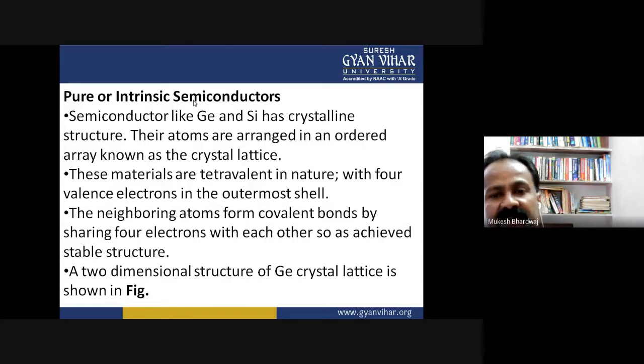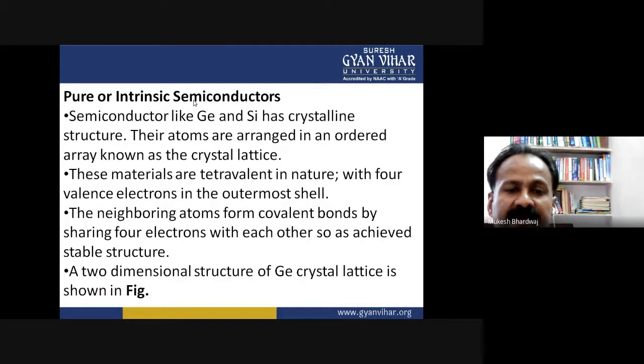Their atoms are arranged in an ordered array known as a crystal lattice. These materials are tetravalent in nature, with four valence electrons in the outermost shell.